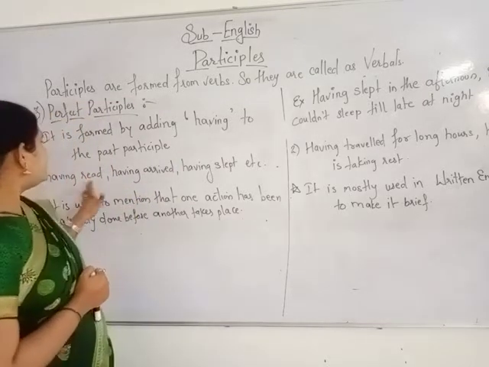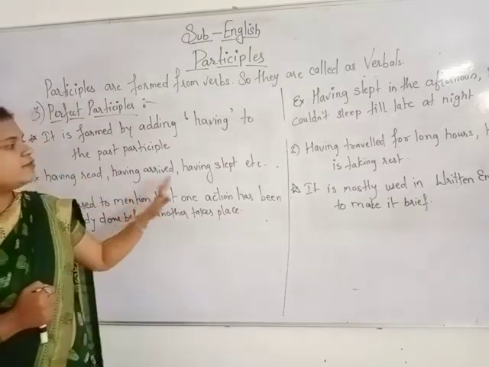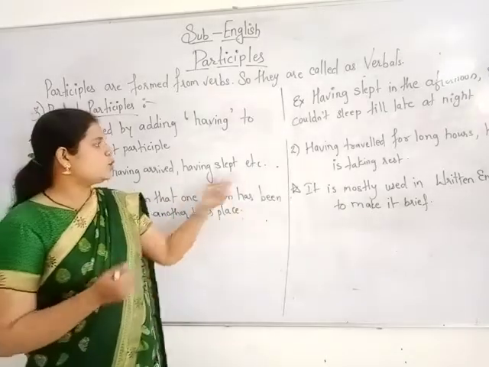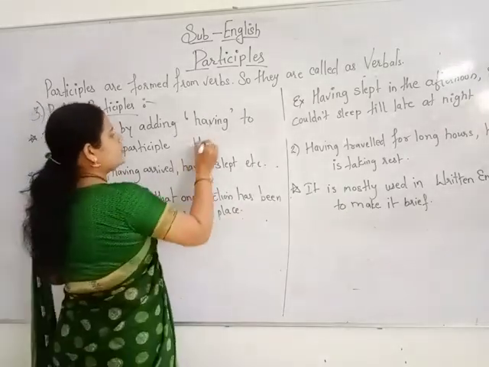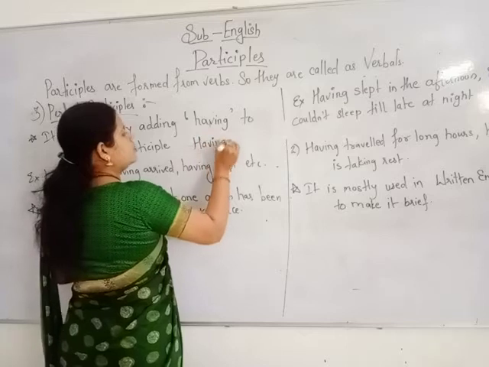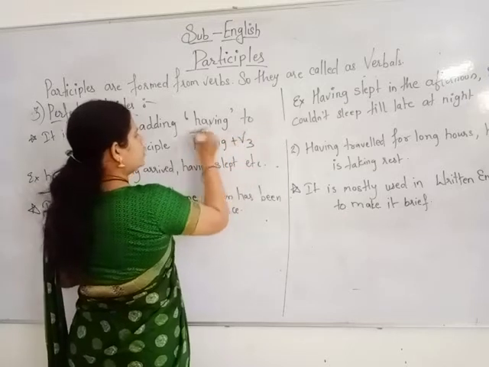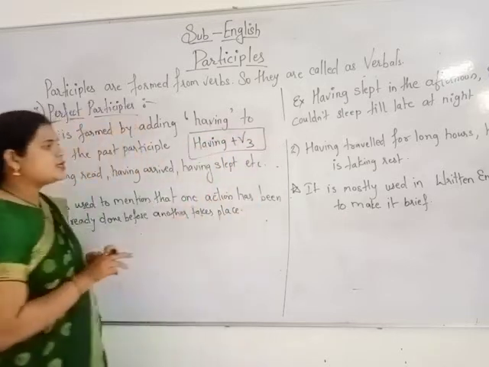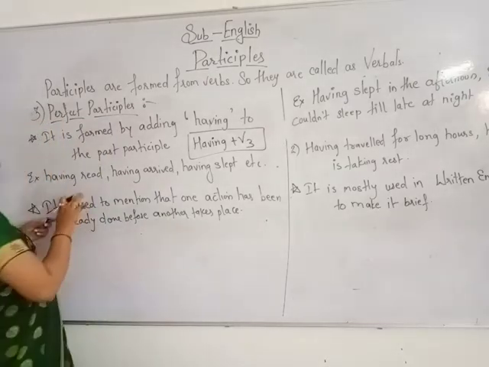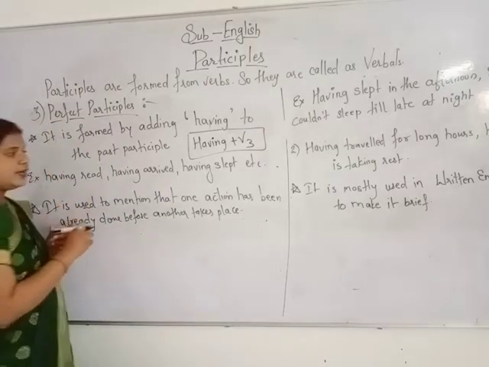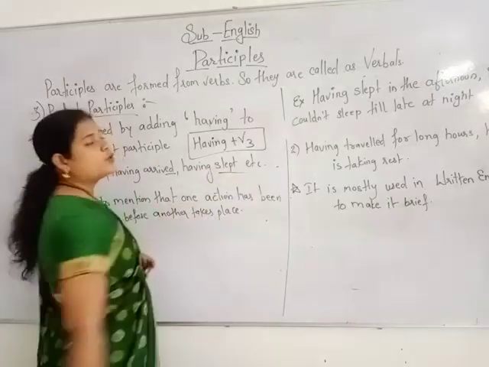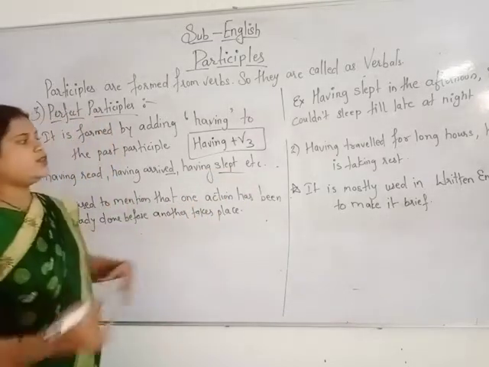Like having read, having arrived, having slept, etc. So it is nothing but the word having plus v3. Here read becomes read, arrived, ed, slept, sleep, v3 form is slept.